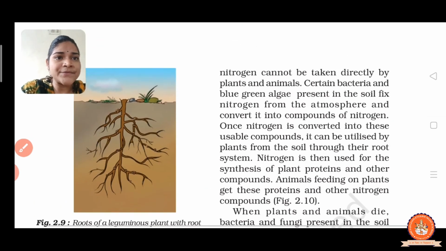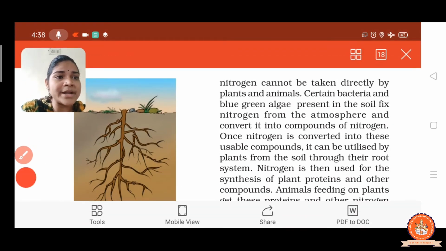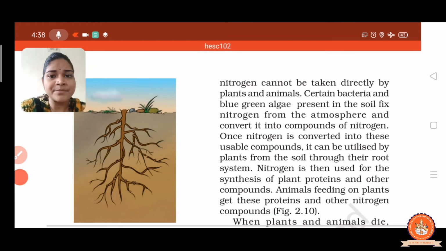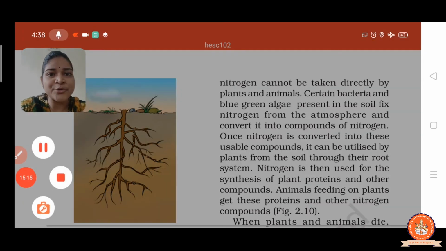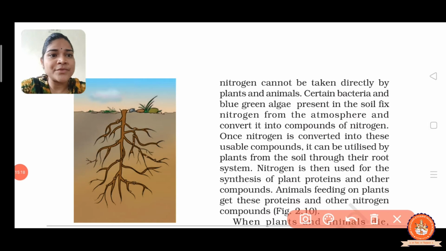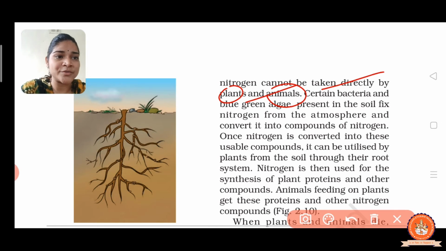The atmospheric nitrogen cannot be taken directly by plants and animals. Animals get nitrogen from plants, but plants cannot directly take nitrogen from the atmosphere.